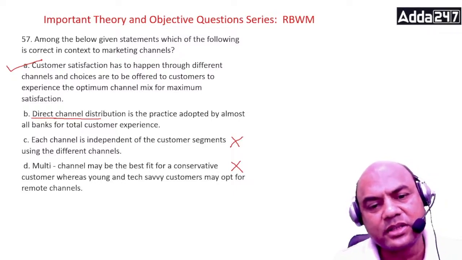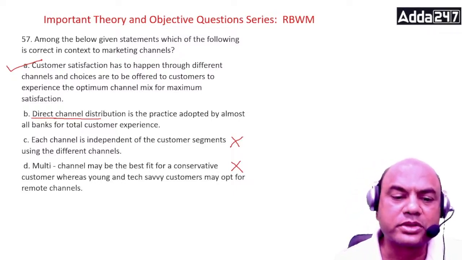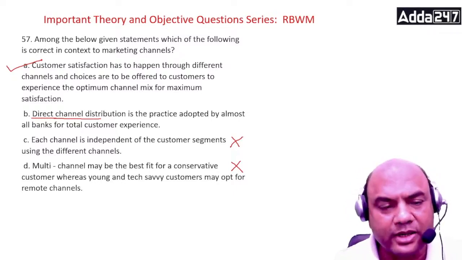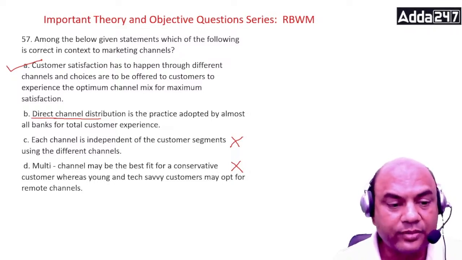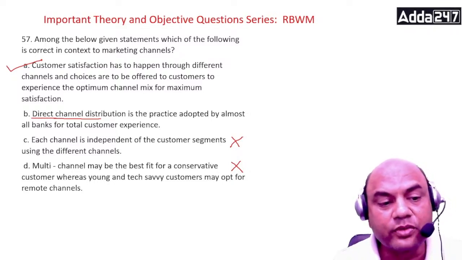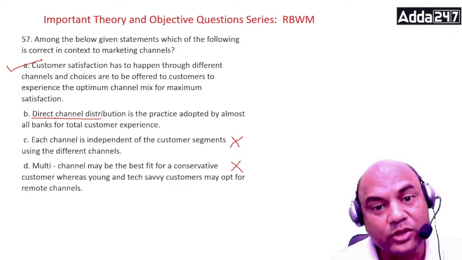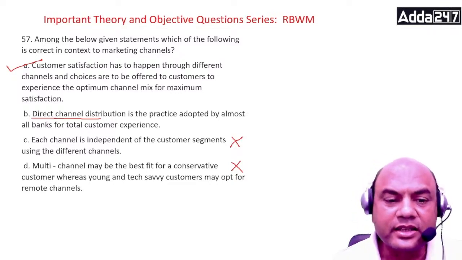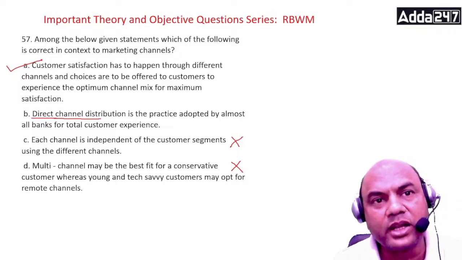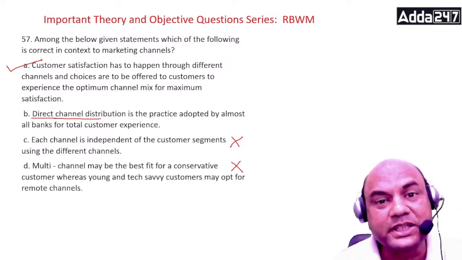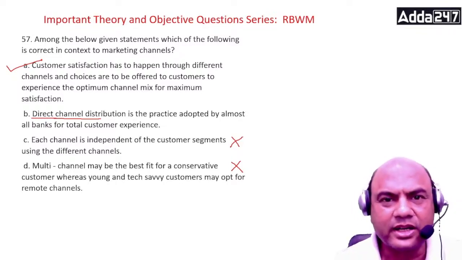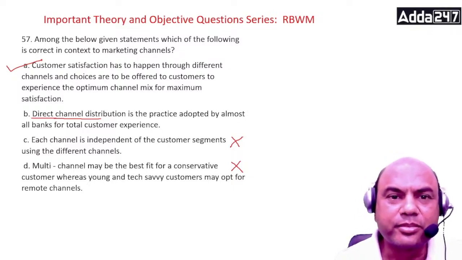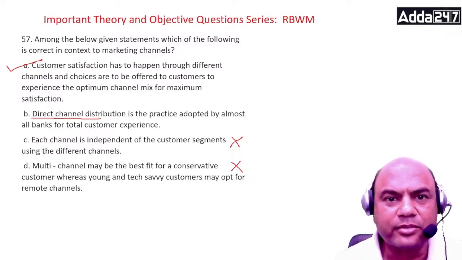Multi-channel distribution is a practice adopted by almost all the banks for total customer experience. Total. So multi-channel is used for what? Total customer experience. It's not that this customer, that customer. No. Each channel, either direct or remote, has plus and minus. Direct channel, means branch banking, also has some plus and minus.